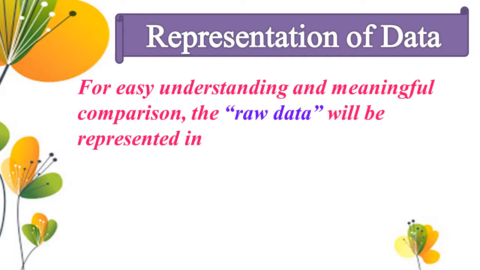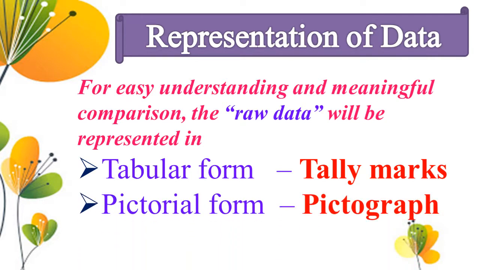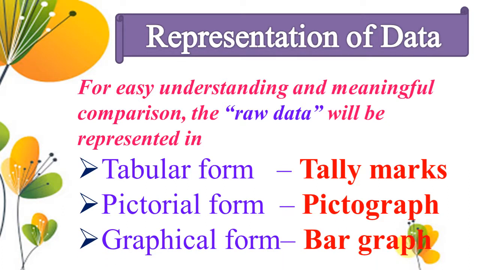So here we learn three methods. The first one, the raw data represented in tabular form, is called tally marks. Next, the raw data represented in pictorial form is called pictograph. Next, the raw data represented in a graphical form is called bar graph.